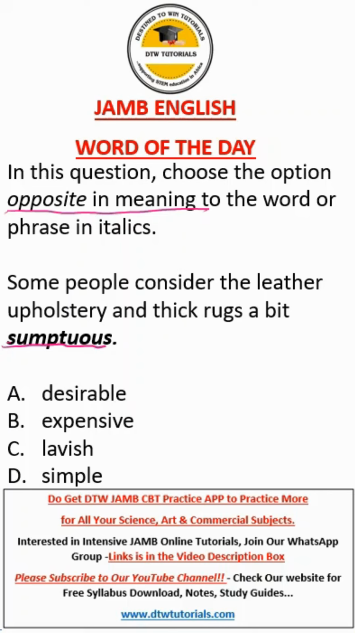Yes, a meal can be expensive, so that's when it's sumptuous. It's not when it's really delicious. Now the opposite: A says desirable, which is the same meaning as this. B says expensive, the same meaning. C says lavish, the same meaning. Now look at D. D says simple. This is the right answer. It's opposite to the word sumptuous.